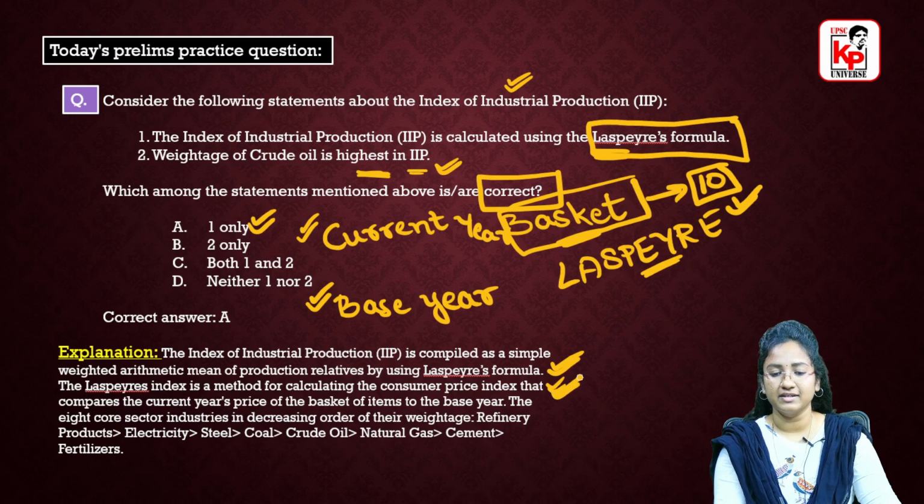So the consumer price index of these basket of goods is compared with the current year and the base year. So this is our last price formula. This is used for the calculation of IIP. So do remember this formula.